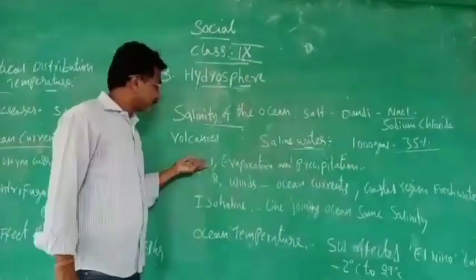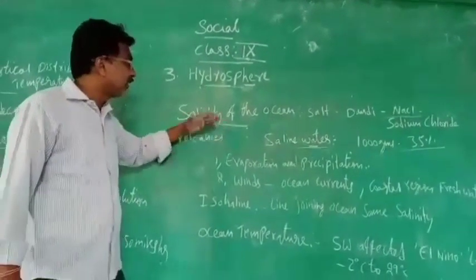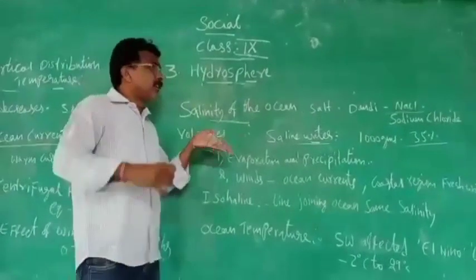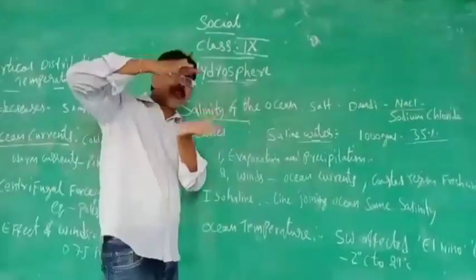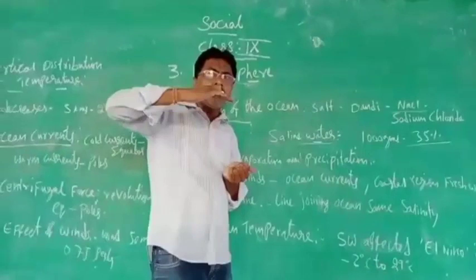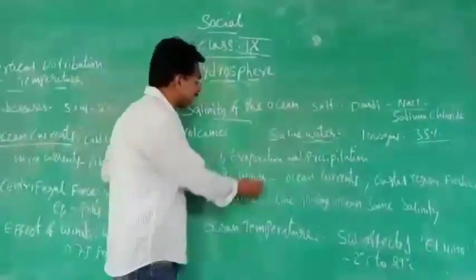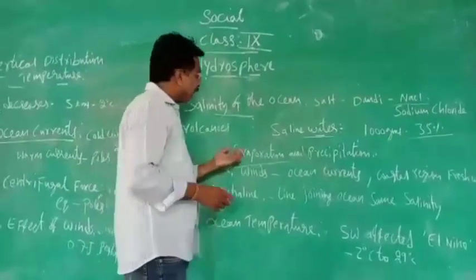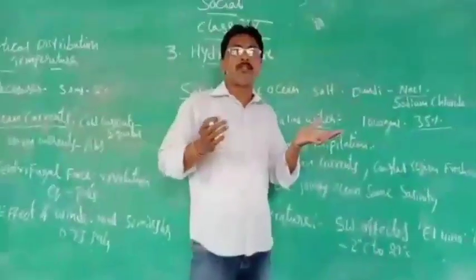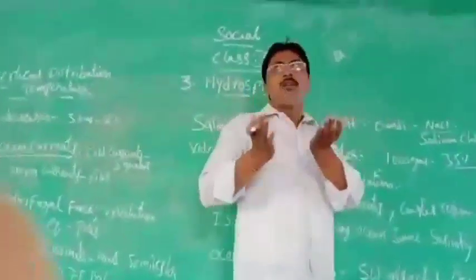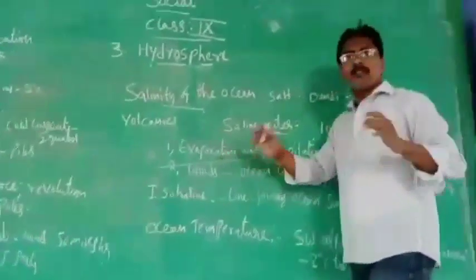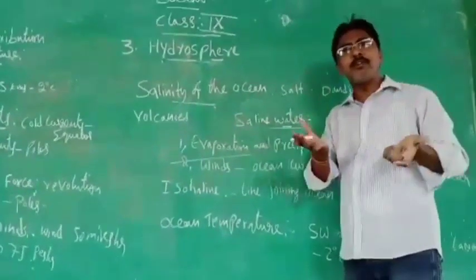And next you see, some factors are there. What are the factors? Why is salt water more salty, and why is salt water less salty? Some factors are there. The main thing is evaporation. Evaporation means, you know what is evaporation? Evaporation is nothing but the water being converted into water vapor.